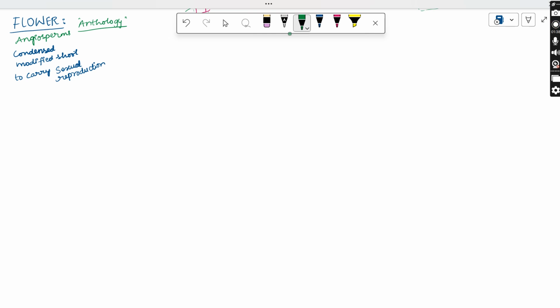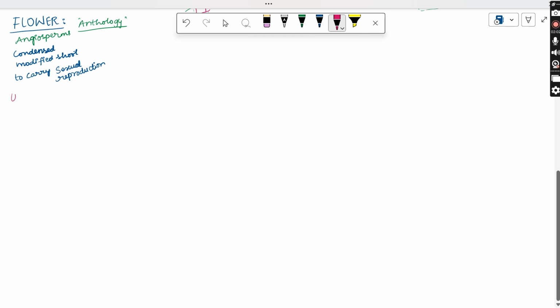Now some terms have to be clear. Every flower is going to be differentiated into unisexual, bisexual, complete, incomplete, bracteate, ebracteate, pedicellate, sessile. So we will be going through different terminology under this flower. Let us get clarity on this.